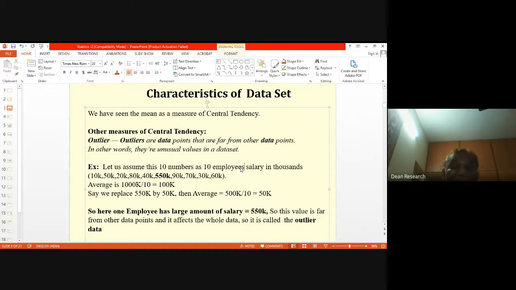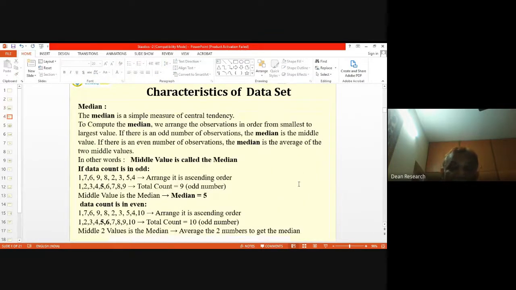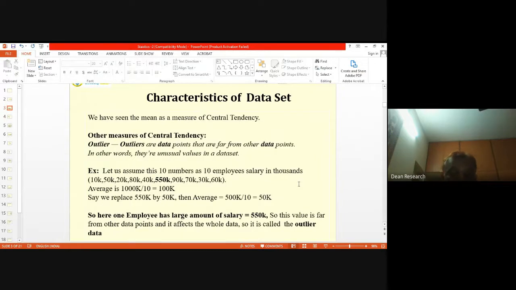So when you have values which are outliers, which are outside the normal range of the values of the majority of the data, then the average is influenced by such bigger values. That's what we find, and that's what is given over here. Here one employee has a large amount, that is 550K. This value is far from the other data points, and it affects the whole data.